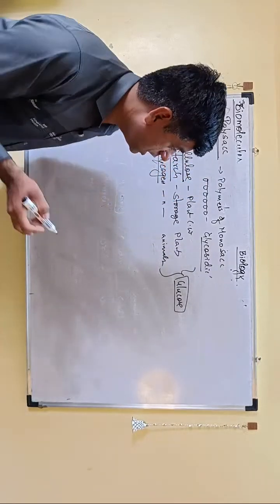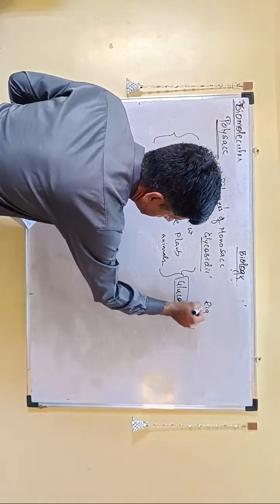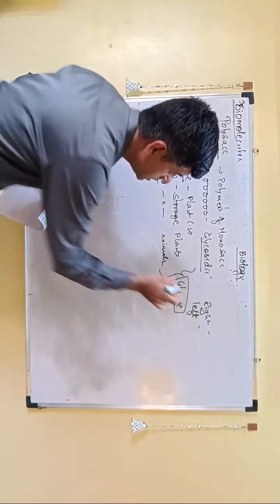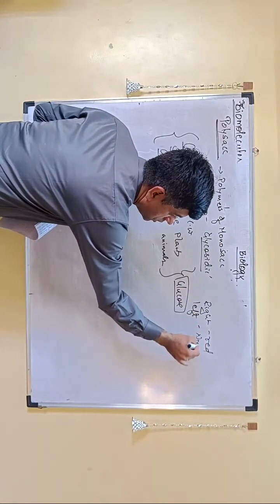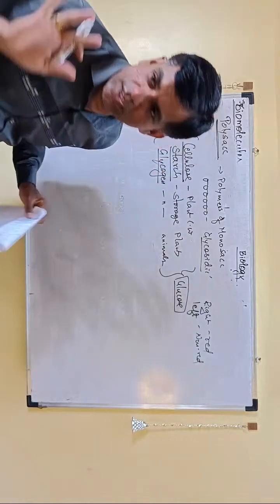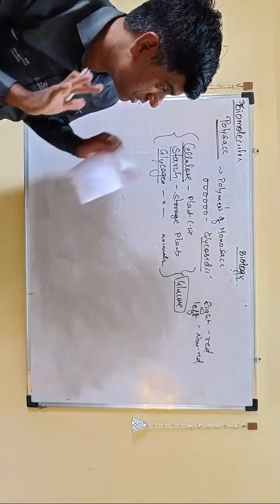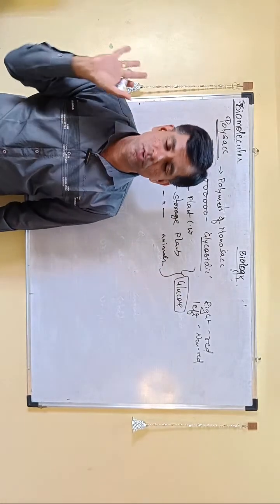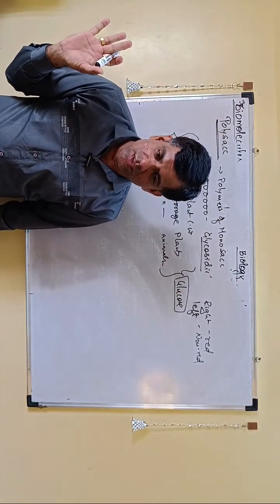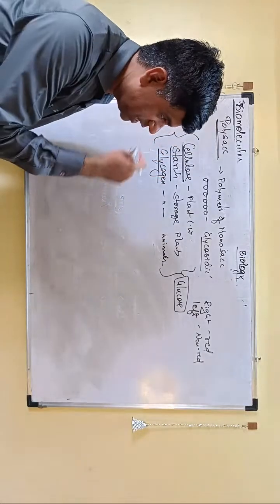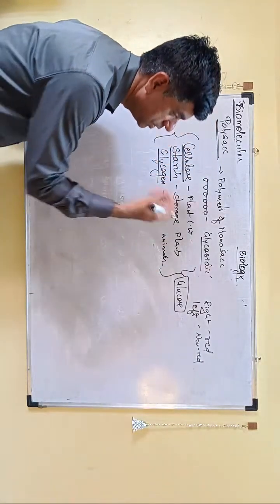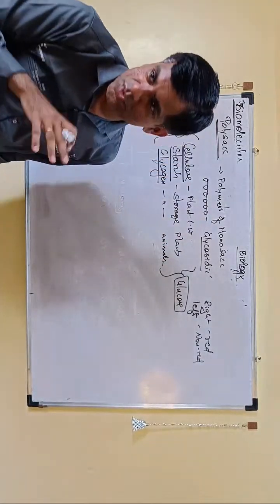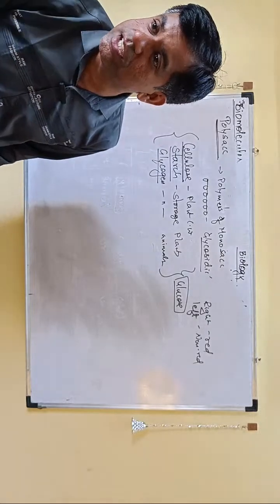Now they have mentioned two ends. One is the right end and the other is the left end. And they have mentioned that the right end is a reducing end and the left end is the non-reducing end. Since we are going only by NCERT, no concepts, you just remember this. Right is reducing. Left is non-reducing. But you know that those which have a free anomeric carbon are reducing. That concept will take time, so right hand is reducing, left hand is non-reducing.